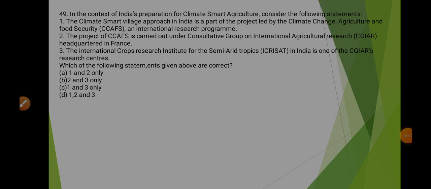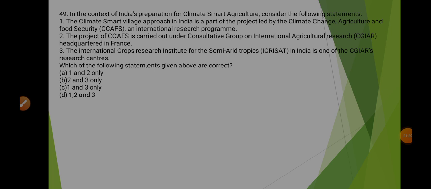It says the climate smart village approach in India is part of the project led by the Climate Change, Agriculture and Food Security International Research Program. Statement 1 is absolutely correct. Statement 2 says that the project of CCAFS is carried out under the Consultative Group on International Agricultural Research headquartered in France. This statement is correct as well.